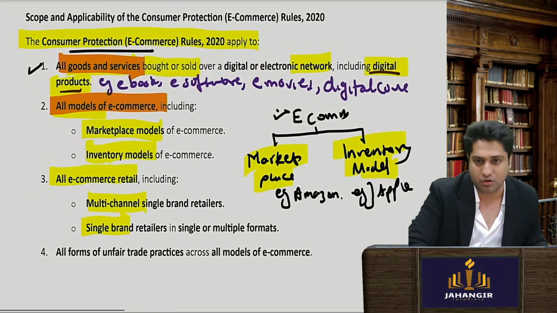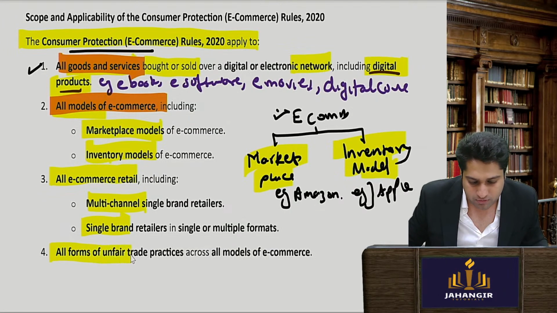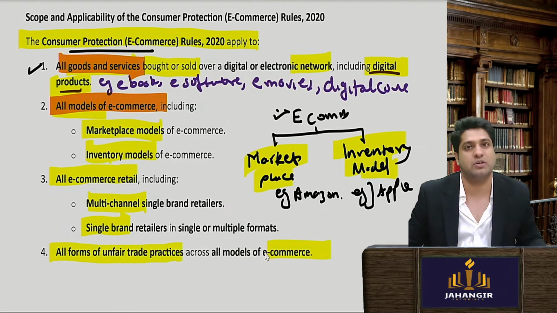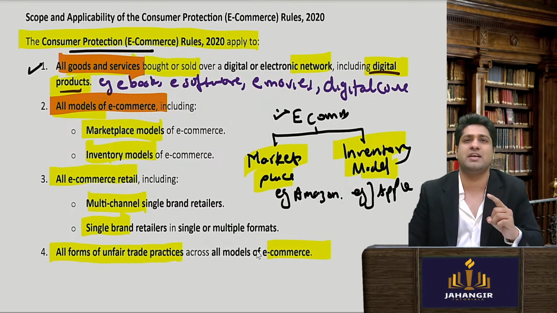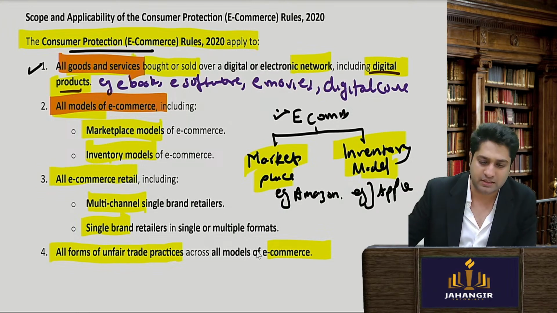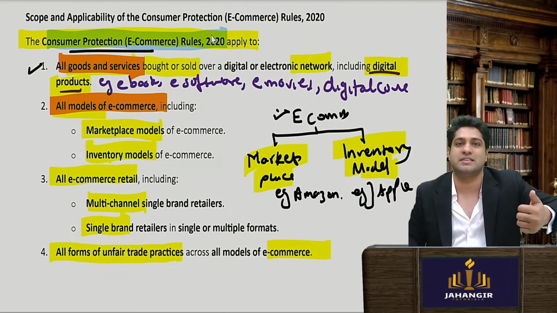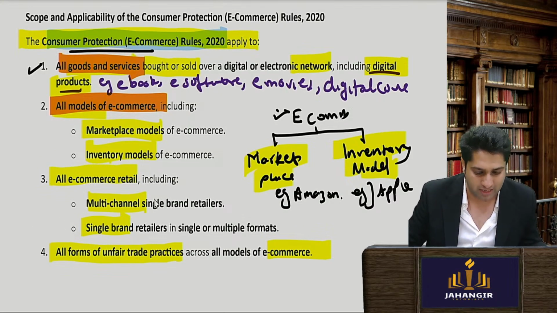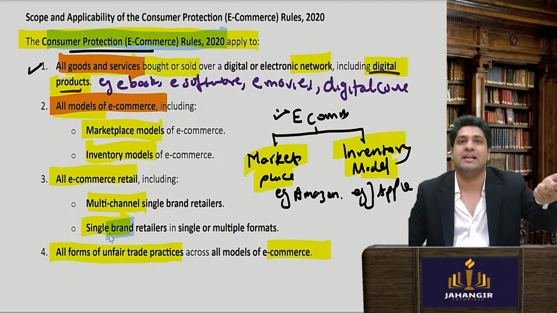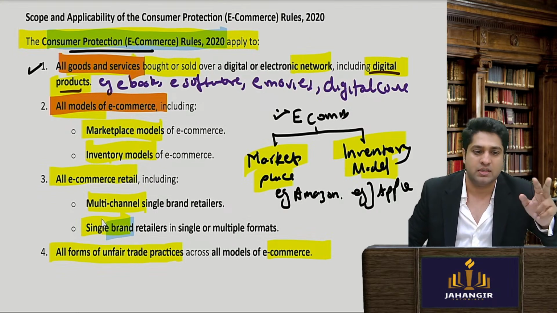And third, it also covers all forms of unfair trade practice with respect to e-commerce. So online, digitally, if there is any malpractice going on, the e-commerce rules apply even to them. So all goods and services, all kinds of models, all kinds of retail, whether multi-brand or single brand, are all covered.